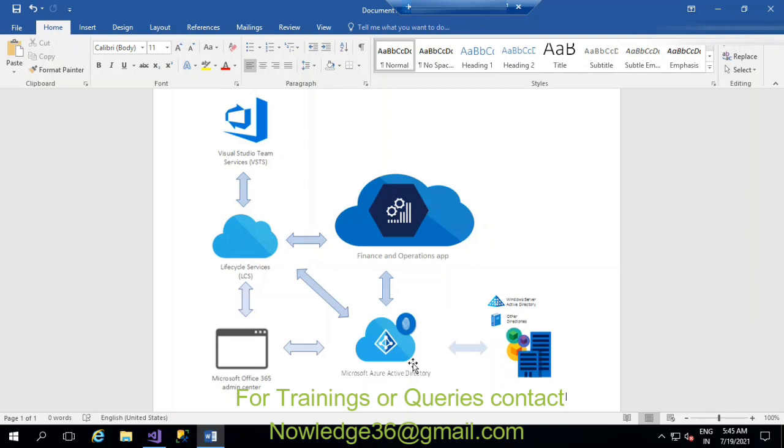And one more difference is in reporting. You can create reports in AX 2012 and you can create reports in D365.